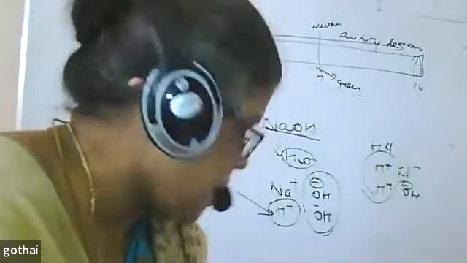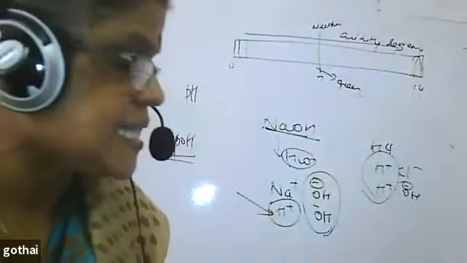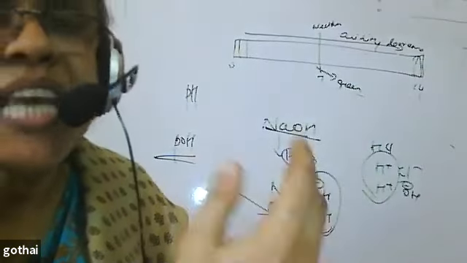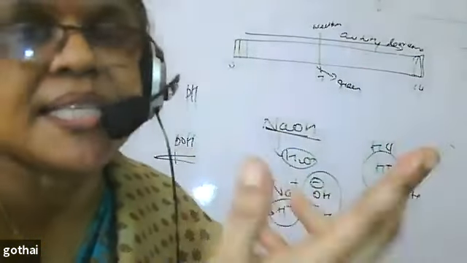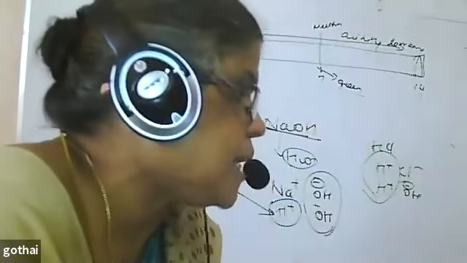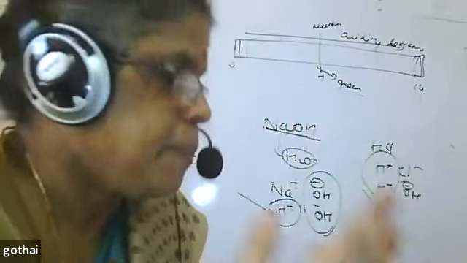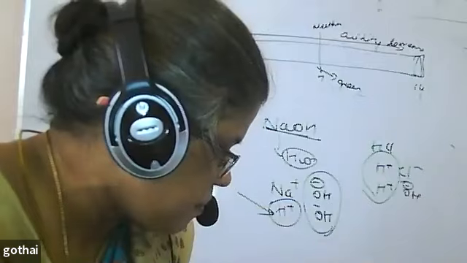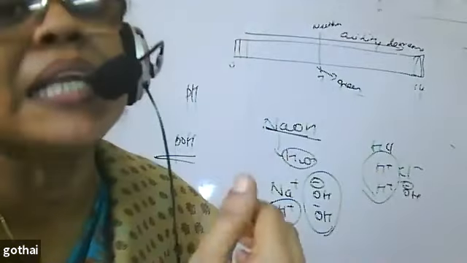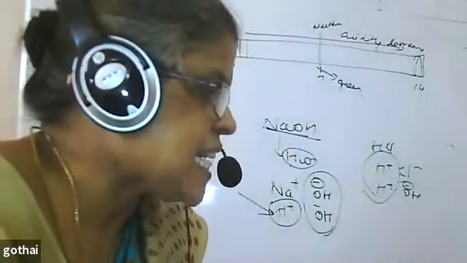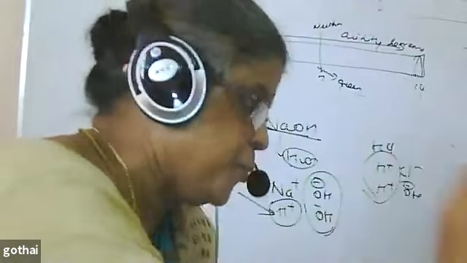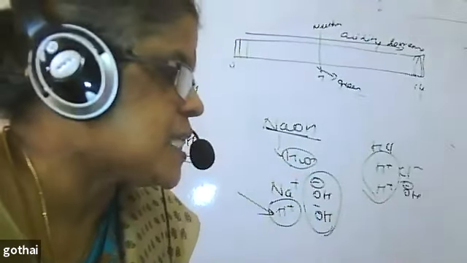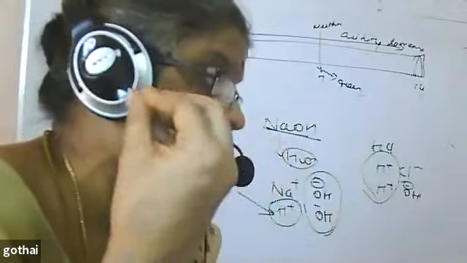An antacid is a weak base which neutralizes the acidity in your stomach. Weak bases like sodium bicarbonate and magnesium hydroxide can be used. A dilute solution of magnesium hydroxide is nothing but milk of magnesia. Milk of magnesia is magnesium hydroxide, but very diluted. And sodium bicarbonate solution can also be used as an antacid.